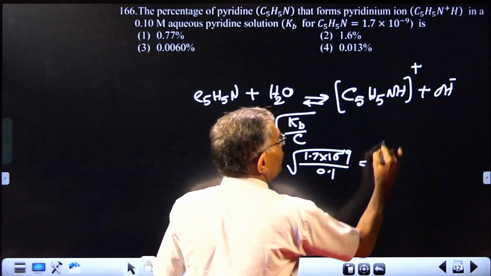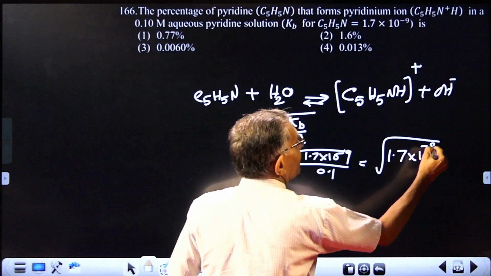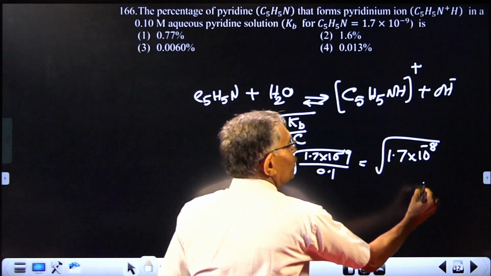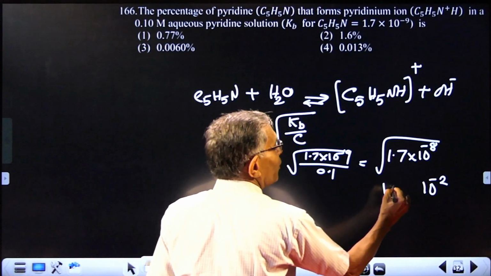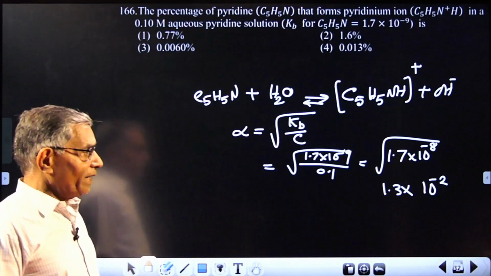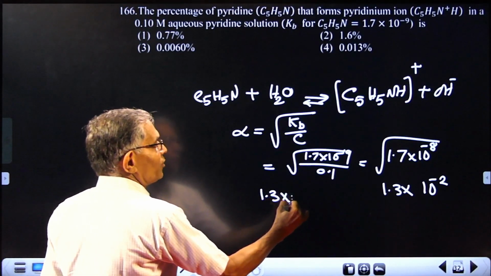So it is root of 1.7 into 10 raised to minus 8. This will lead to a square root of around 1.25, 1.3, 10 raised to minus 2 is the value of alpha.